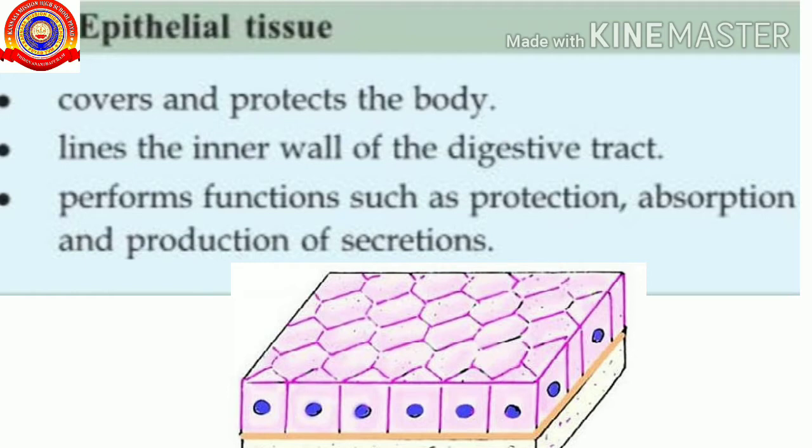It lines the inner wall of the digestive tract, and performs functions such as protection, absorption, and production of secretions. The function of epithelial tissue is that it covers and protects the body. It covers the inner wall of the digestive tract and helps to protect the body parts, the absorption of nutrients and production of secretions like hormones.